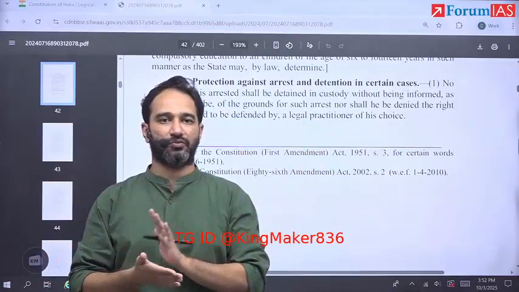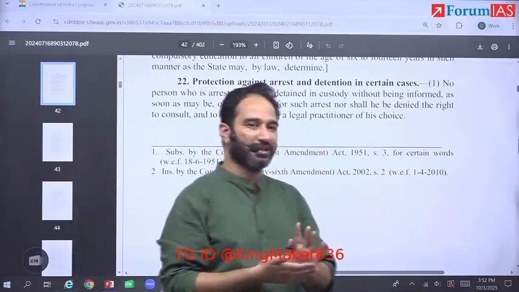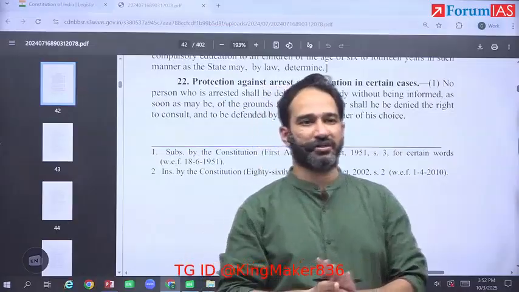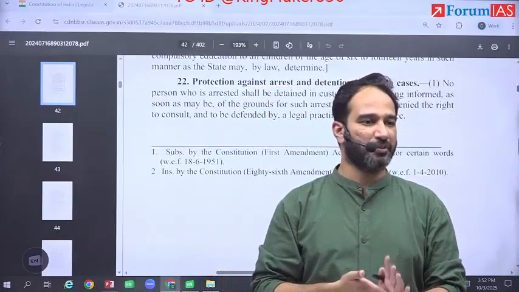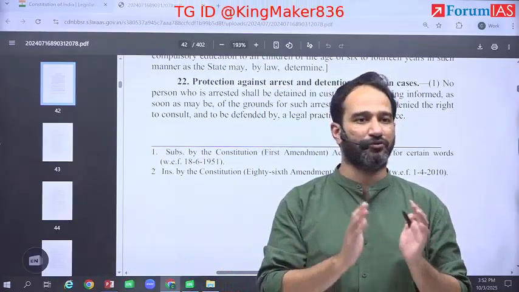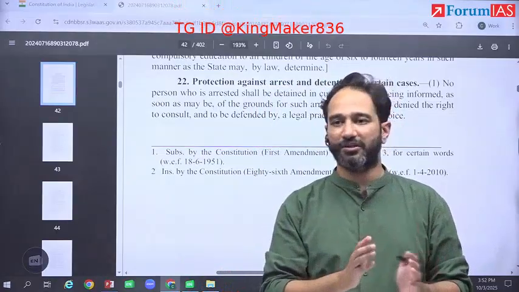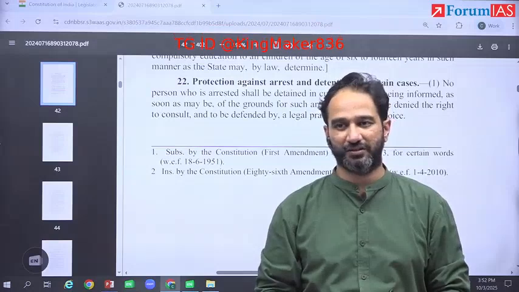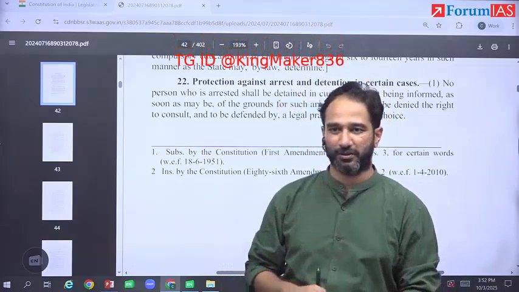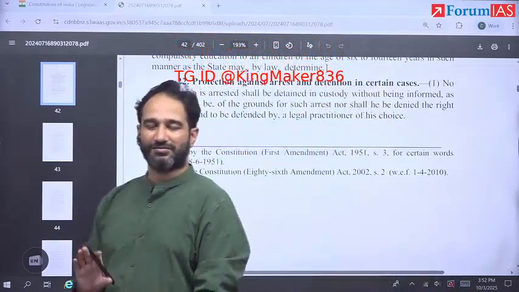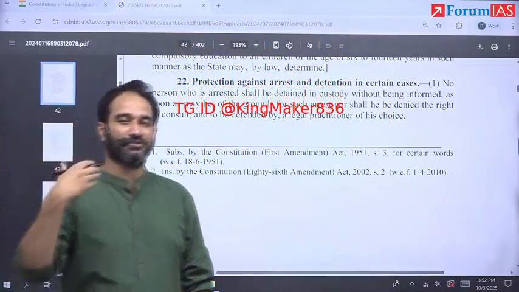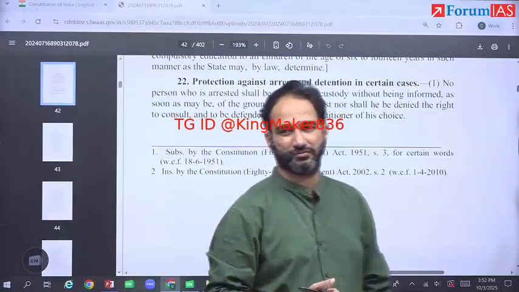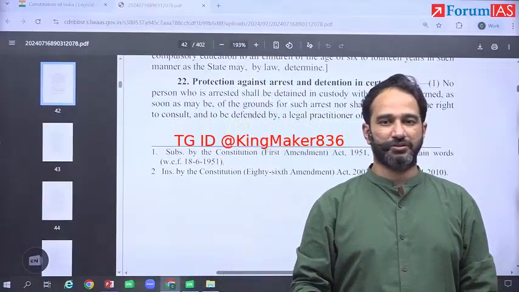Whenever you have arrested somebody, you have to tell him in writing why that person has been put in custody or arrested. And as soon as may be, they've said it has to be within a meaningful time period. What do we mean by meaningful? It's not clarified. That is the view of the Vihan Kumar case. So I don't think it's going to be asked in mains. Something in prelims, but that's also a little far-fetched. Any doubts?